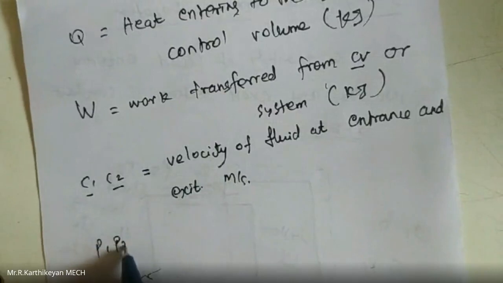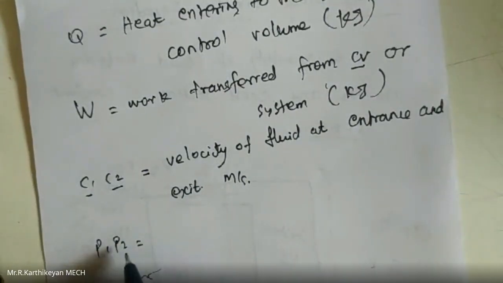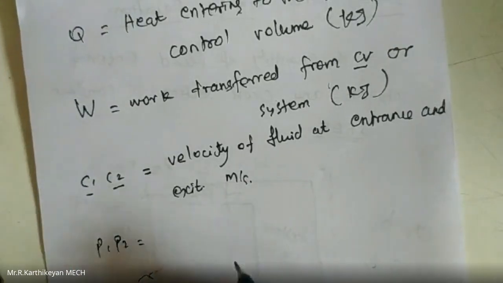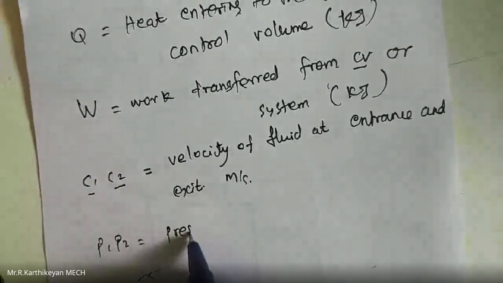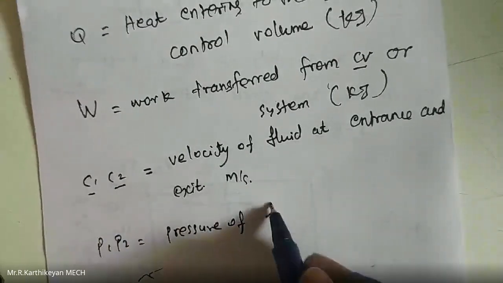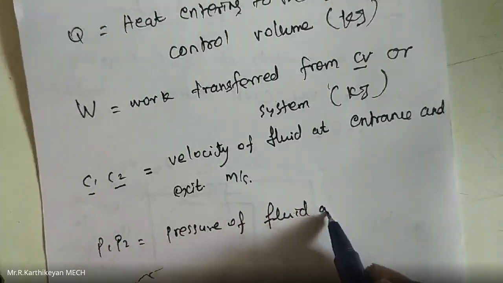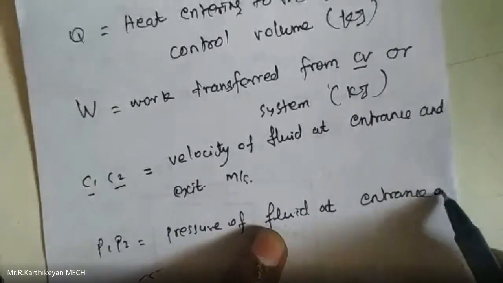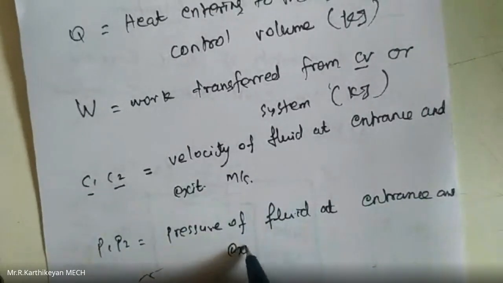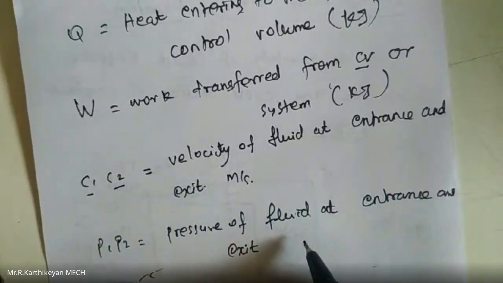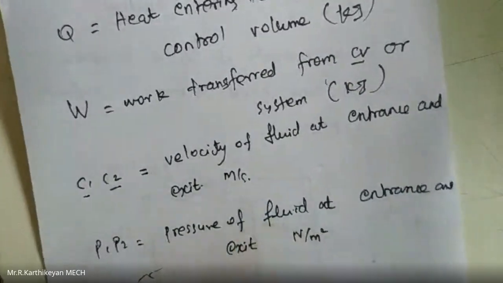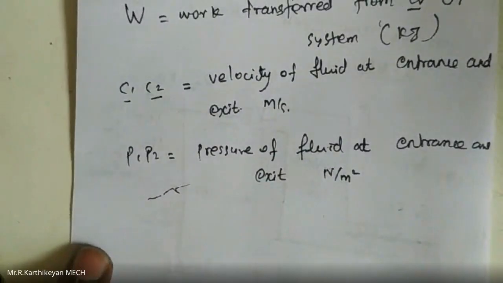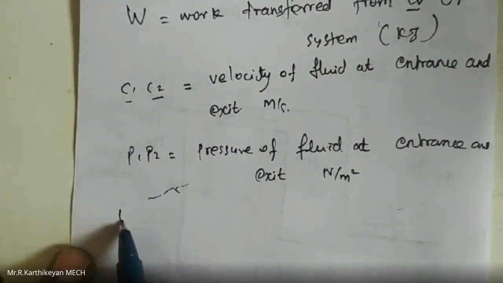What are P1 and P2? P1 means the pressure at the inlet section and P2 means the pressure at the outlet section. So P1 and P2 are the pressure of the fluid at entrance and exit. The unit of pressure is Newton per meter squared.